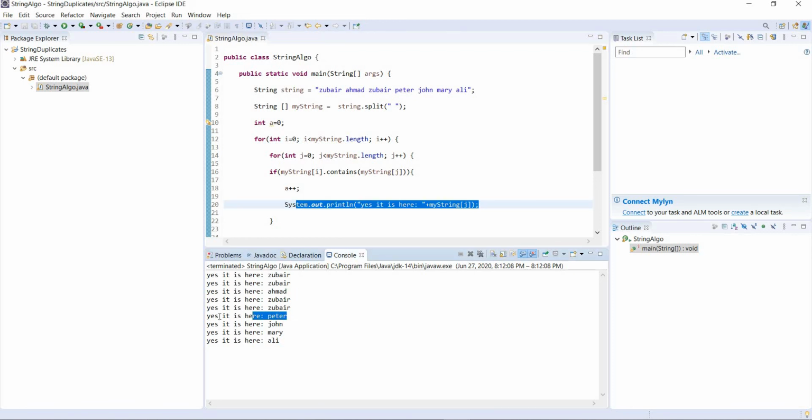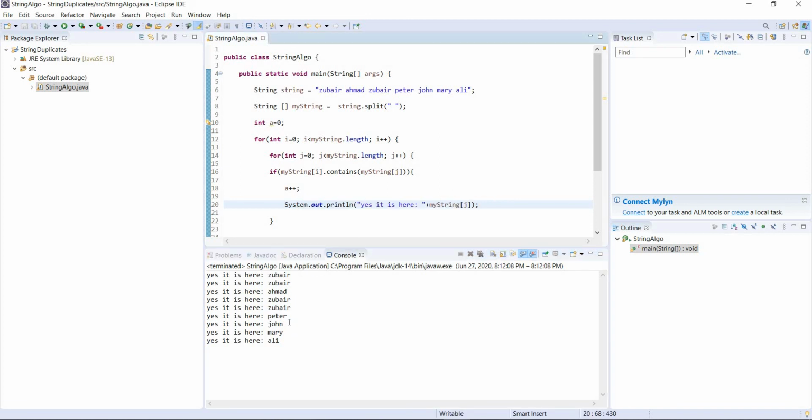Why is it coming here? Leave alone why it's coming twice. I will get to it later. Just solve the problem step by step. So the problem right now we are facing is it is not even repeating, and why it is printing the